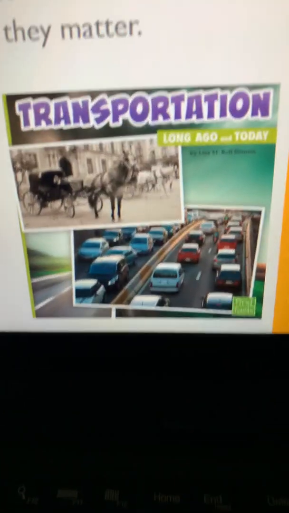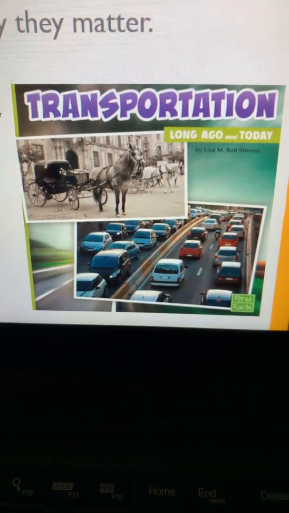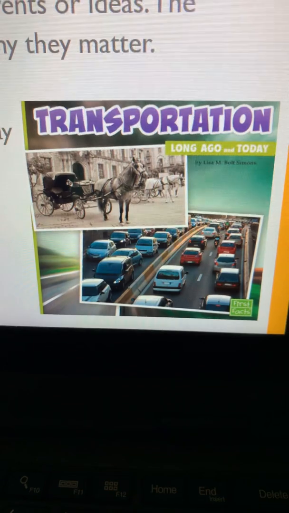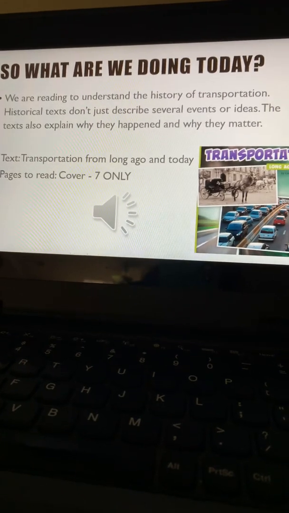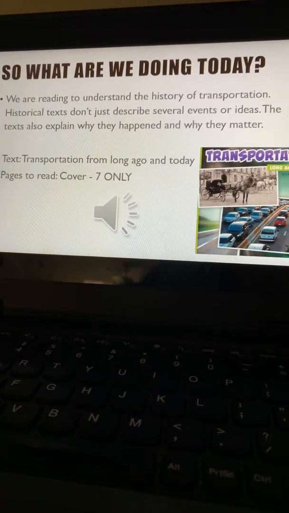Well, today you're going to get on Mayan, and this is going to be the text that you're going to download or read. I'm sorry. It says Transportation Long Ago and Today. So today we're going to start reading to understand the history of transportation.